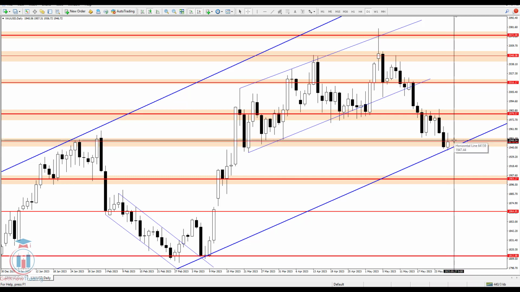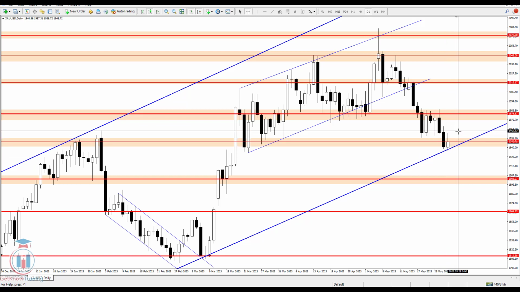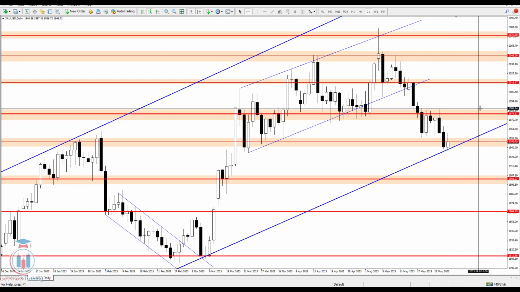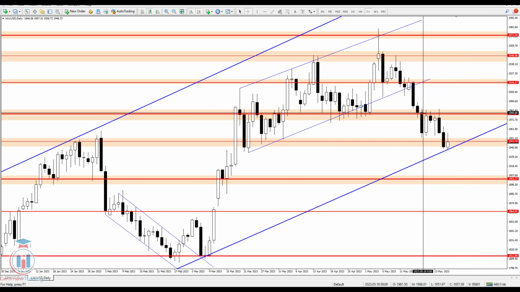this confluence of support. On the upside, I'm not expecting that the price will make a breakout and return above 1986, which is very critical for the buyers right now. So if the price would like to return back up and continue to move up, we need to see on a daily time frame the price above this area, which is a supply zone where the sellers are waiting, and also on a weekly time frame this is a very critical level, and it is a decision level for the buyers.